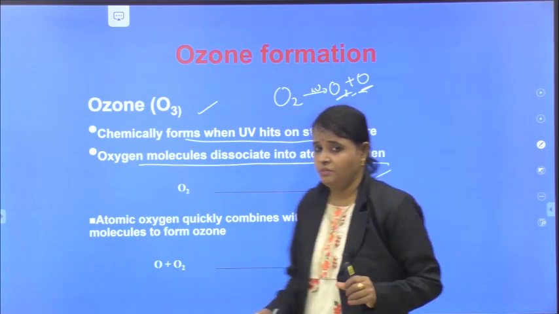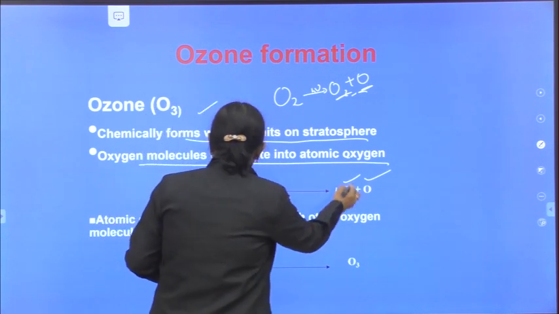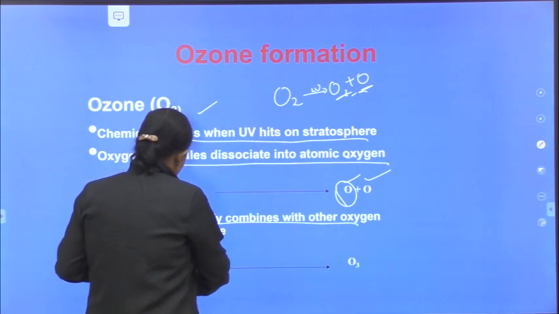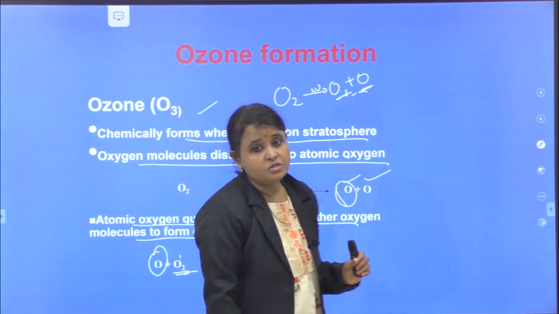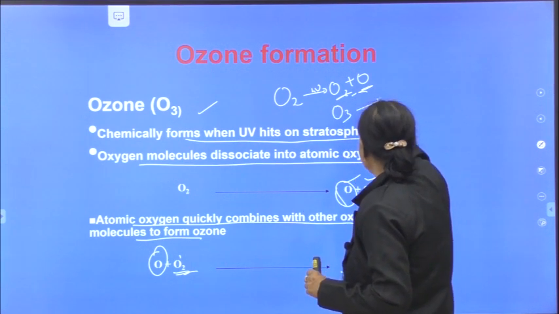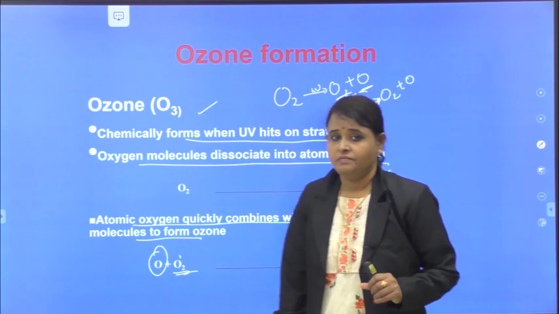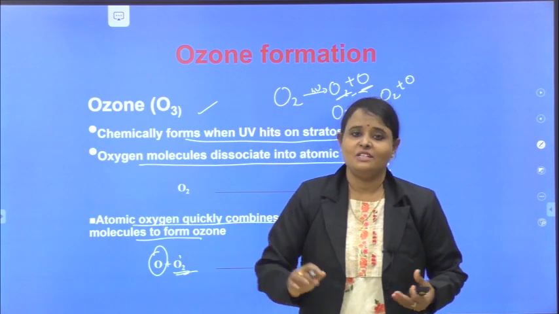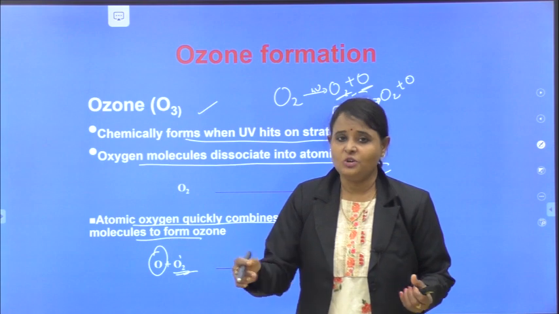You can see here, all of you. Let me turn this side. So here, what happened? This just bond oxygen, atomic oxygen, quickly combines with another oxygen molecule. See, the just bond oxygen combines with oxygen and forms ozone. This is the formation of ozone. Again it destroys. What happens here? The ozone which is formed, by UV radiation again splits into oxygen plus nascent oxygen. This is the destruction of ozone. Like this, the balance takes place. Ozone is created as well as destroyed in the stratosphere.